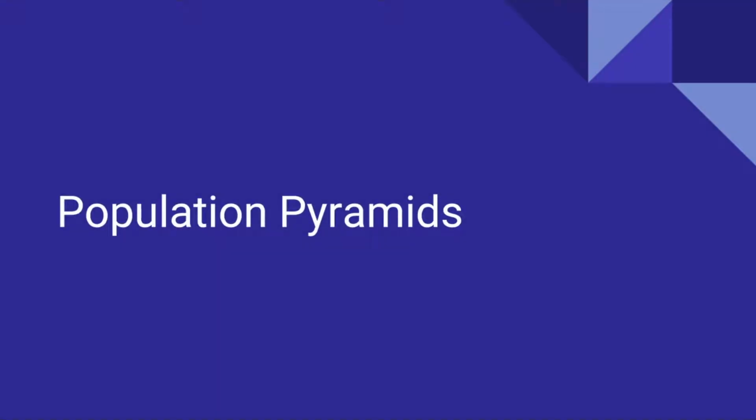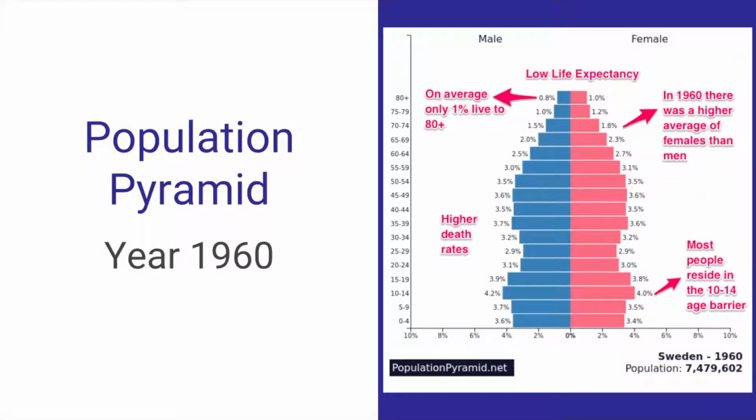The population pyramids. This population pyramid shows the population of Sweden in 1960. There is a low life expectancy and only 4% of the population makes it over 70 years of age, and no one makes it over 80. The highest percentage of the population resides in the 10 to 14 age barrier.